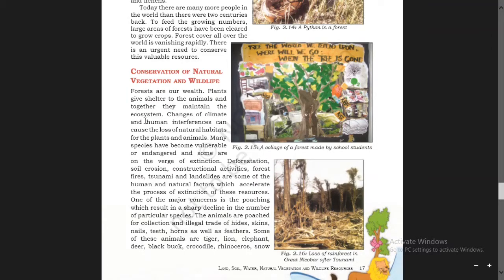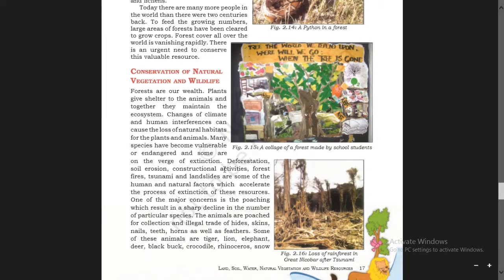Changes of climate and human interferences can cause the loss of natural habitats for the plants and animals. So if the climate changes, and with human interferences, it can cause the loss of natural habitats for the plants and animals. Many species have become vulnerable. Vulnerable means harm, or endangered, and some are on the verge of extinction.